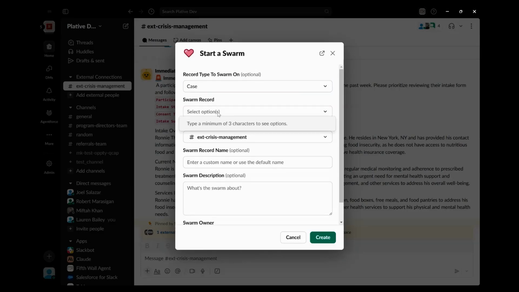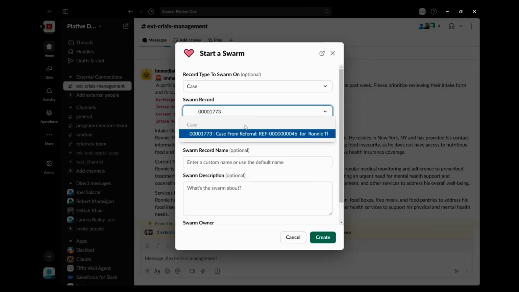So as I go through starting this swarm, we want to, oh wait, I need to do the case, sorry. So as we enter the details of the swarm, we want to make sure that we connect it with the appropriate case record.